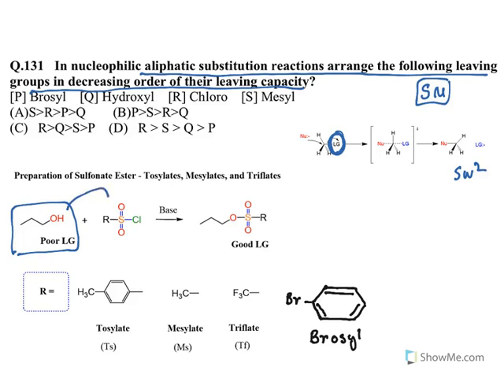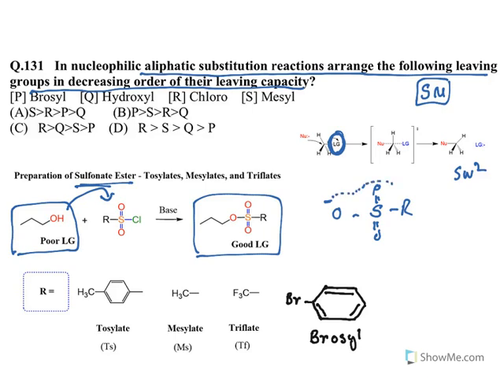When you convert this into sulfonate esters, they become very good leaving groups. Why? Once they leave, they form this kind of sulfonyl species, and the oxygen can be stabilized over this entire compound. The reason is oxygen pulls these electrons, so these electrons can be shared on this sulfur, so the electron can get delocalized over all this place, and that is what gives stability. So converting to a good leaving group is possible with sulfonate esters.